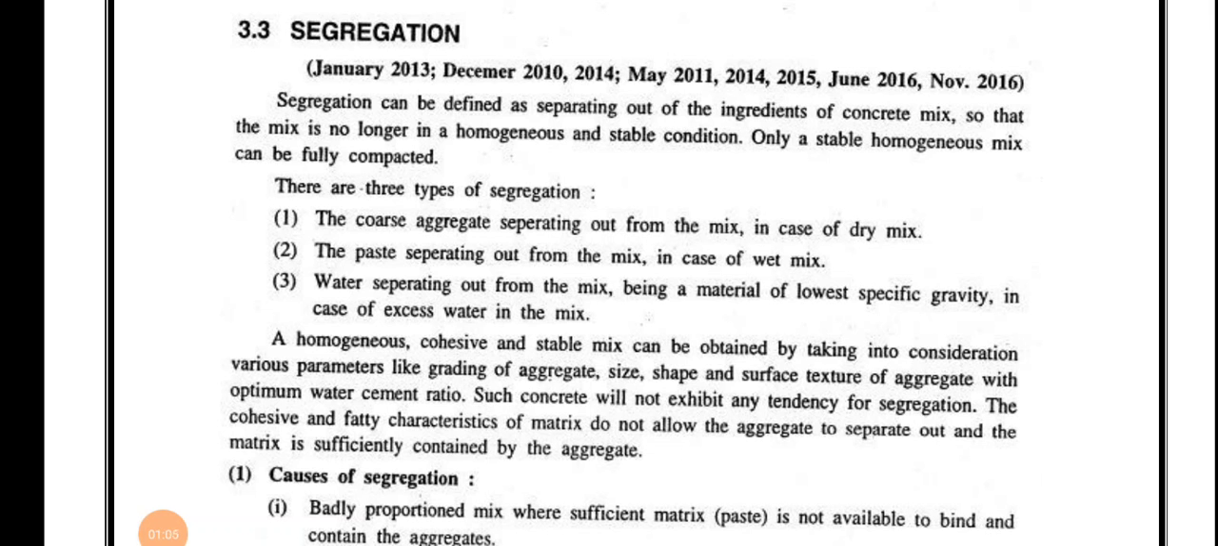So there are three types of segregation. First is coarse aggregate separating from the other materials, that is segregation. Second one is cement paste separating from the mix, that is known as laitance. And water separating from the other mix is known as bleeding.